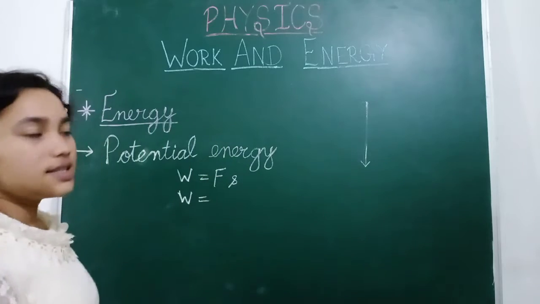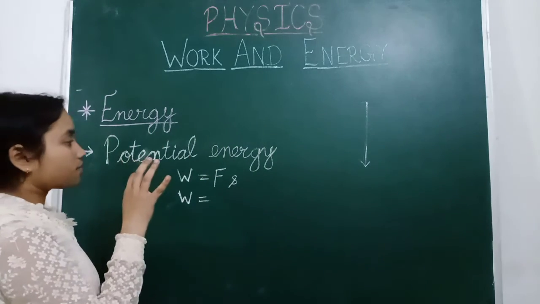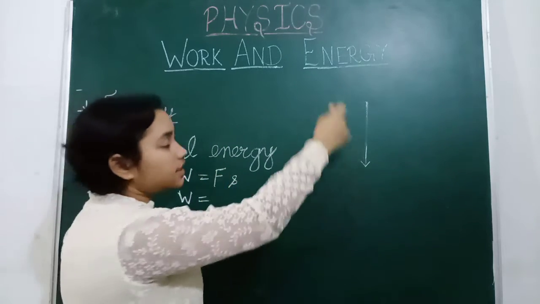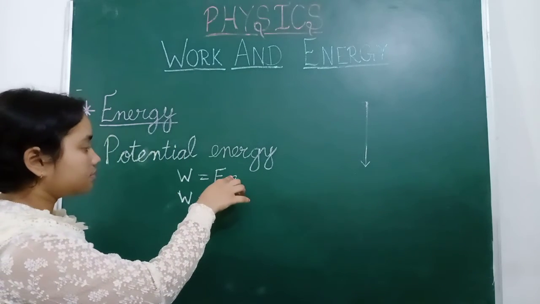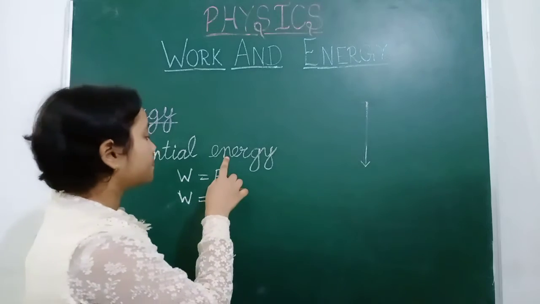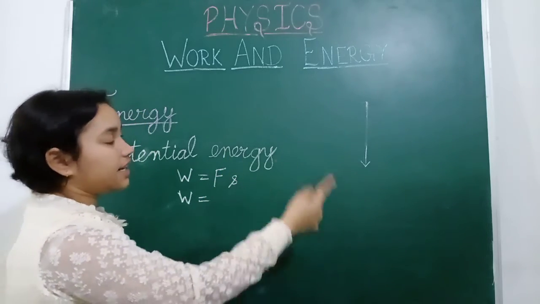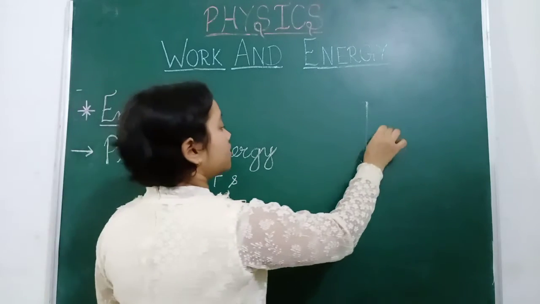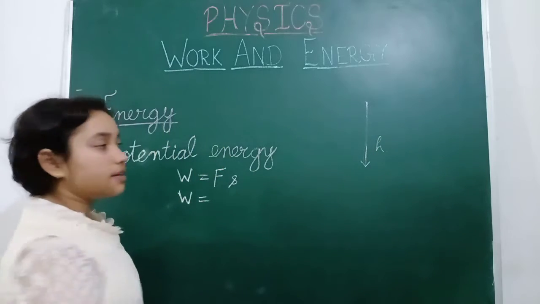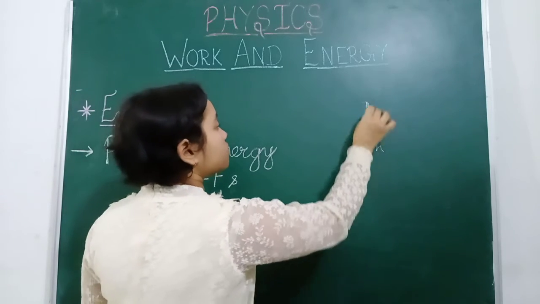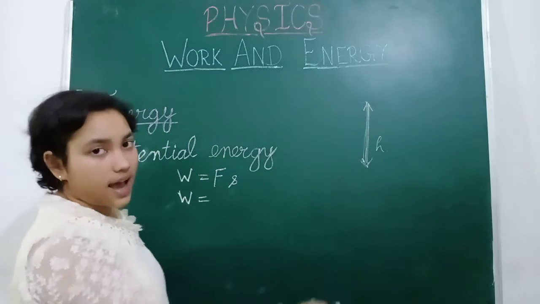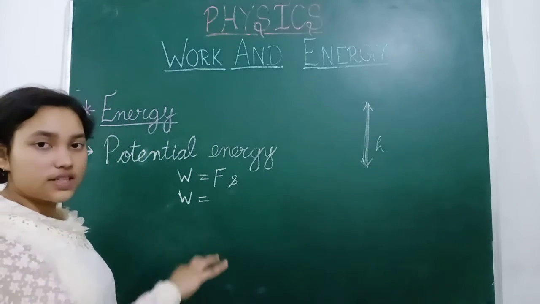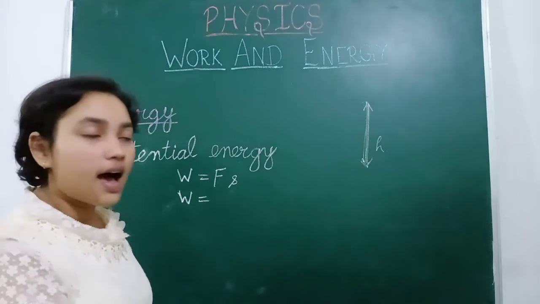So this condition is that one. When this is the height condition, this displacement we will take as the height of the object, because the displacement is from here to here, and it is the height.